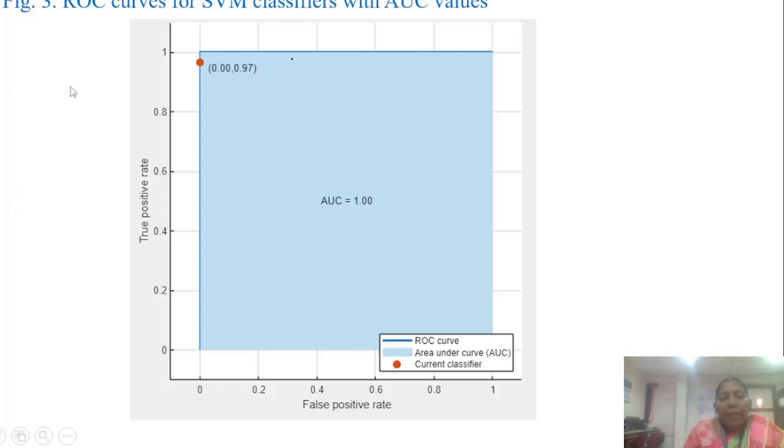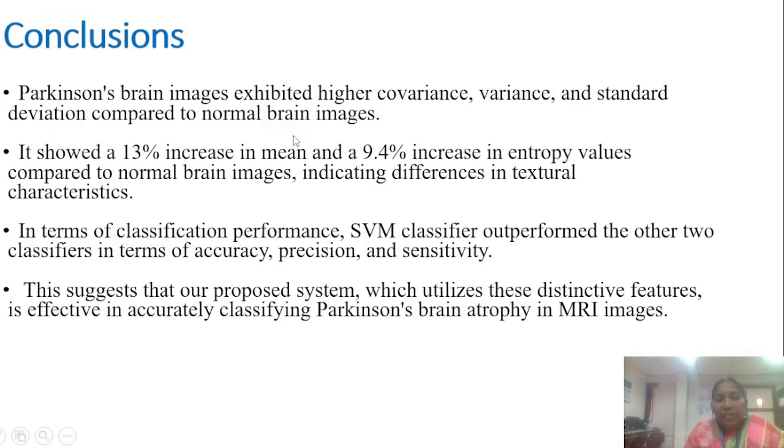Figure 3 represents the ROC curve for the SVM classifier. Usually the ROC curve is plotted as the true positive rate versus the false positive rate. Here we can see that when the curve reaches the unity value, we can say that the classifier perfectly classifies the groups, the normal and the Parkinson groups. Here we have obtained an area under the curve value of 1, which indicates that the classifier perfectly classifies the two groups, normal and Parkinson disease, in an effective way.